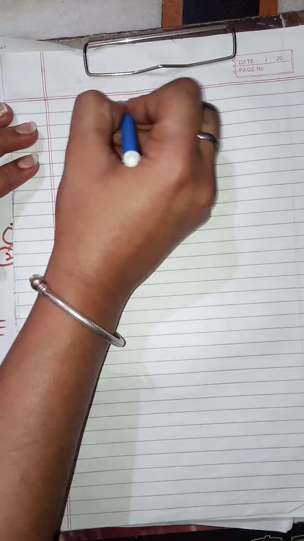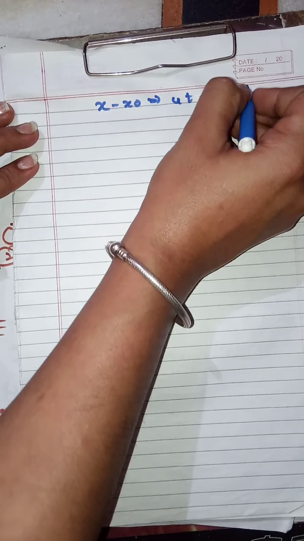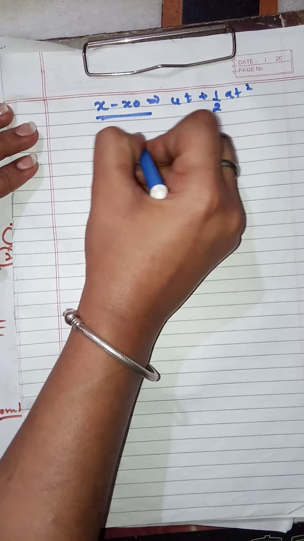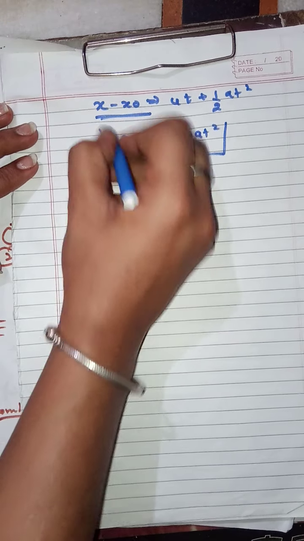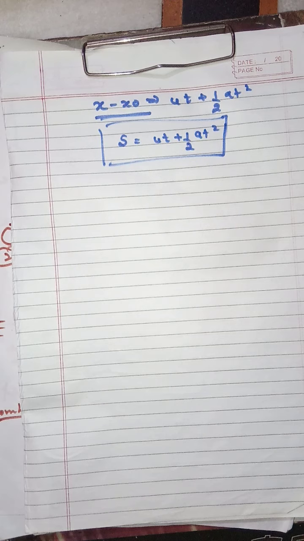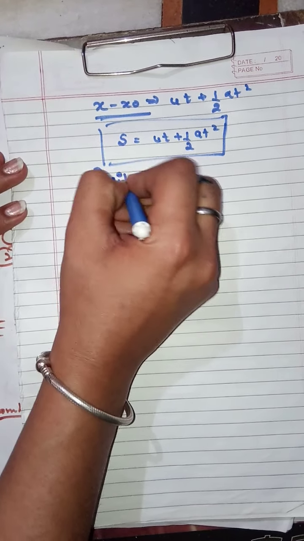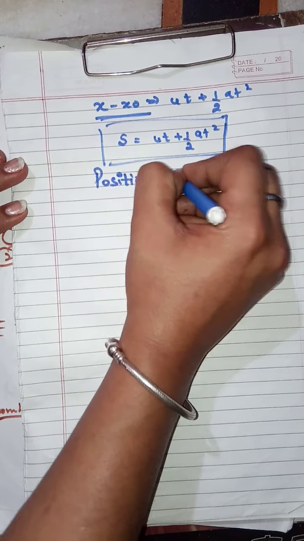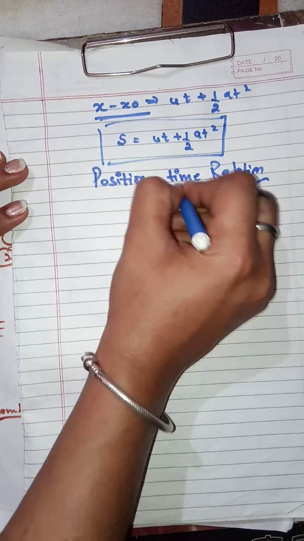Therefore, we get x minus x naught is equal to ut plus half at square. And if this x minus x naught is s, then we have obtained this important relation, the very familiar expression, the position time relation.